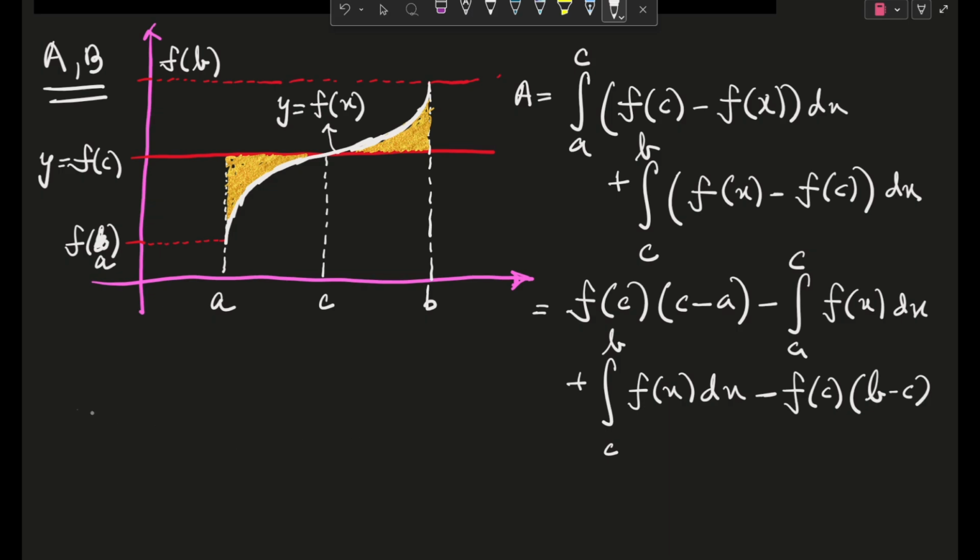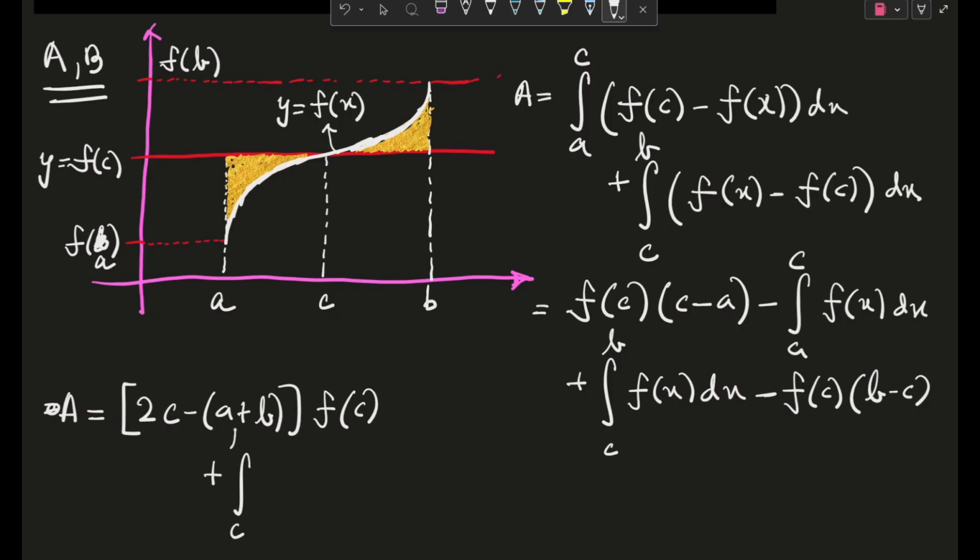So if we get this into a more comfortable form, your capital A area is coming out to be 2c minus a plus b times f of c plus integral c to b f of x dx minus integral a to c f of x dx. Okay, that's the expression for capital A.